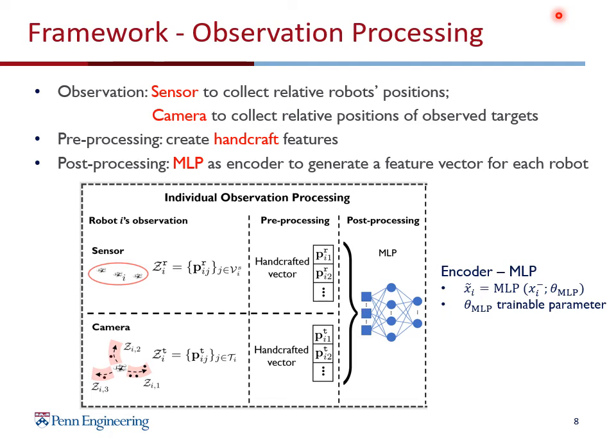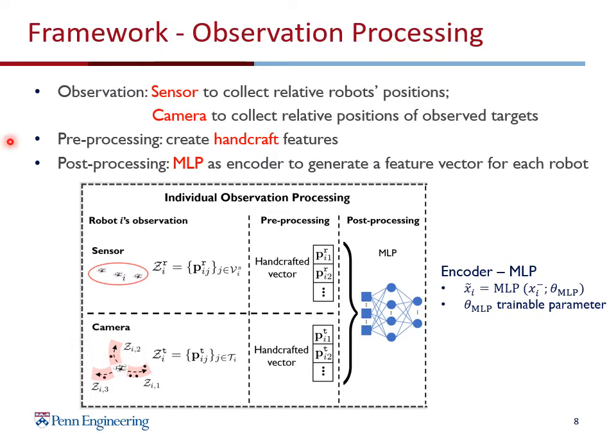The first module is used to process the local observations of the robots. Each robot has two types of observations. The first one is to measure the relative positions to the nearby robots using a LiDAR sensor. And the second one is from the camera. As mentioned earlier, once a robot selects an action, it can cover a subset of the targets. So this camera's observation is the set of targets covered by all the actions of the robot.